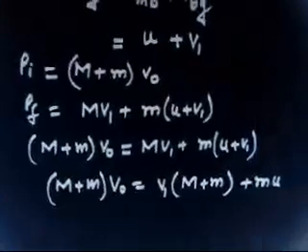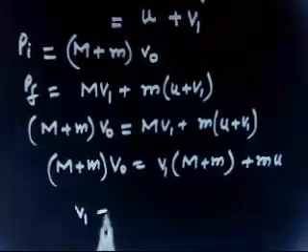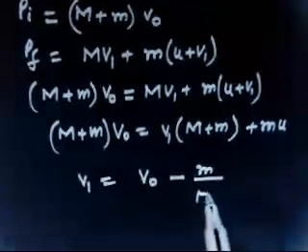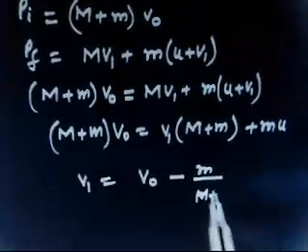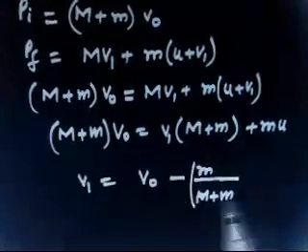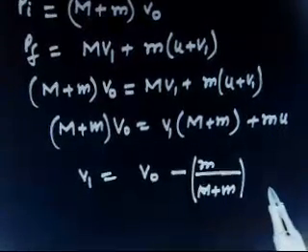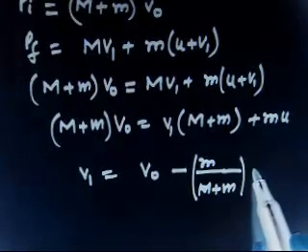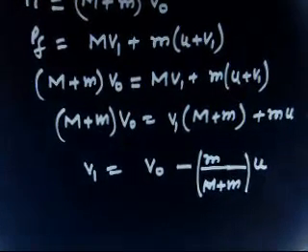So if you solve for v1, you will have v1 equals v0 minus m by (M plus m) into u. Are you getting? This is the final velocity of buggy 1.